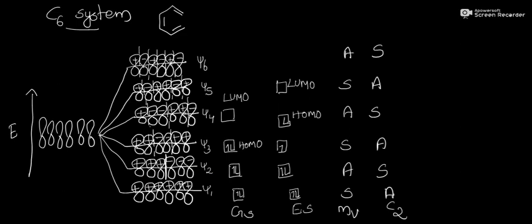That's about the molecular orbitals system. This is the basic thing about pericyclic reactions. Hope it is clear. Thank you.